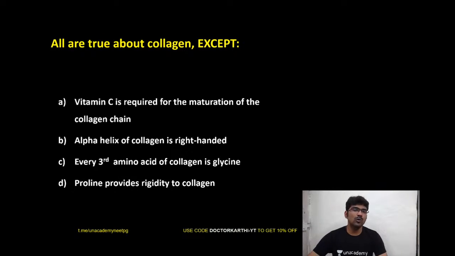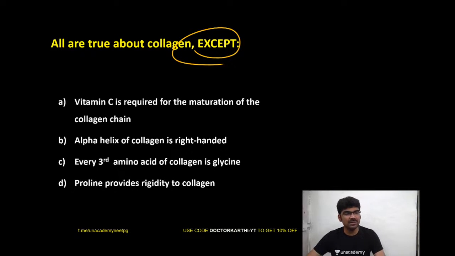So now answer this. All are true about collagen except. So here you will know a lot of facts also. So whenever you have questions like this, you have more knowledge to get. Option A says vitamin C is required for the maturation of collagen chain. Option B says alpha helix of collagen is right-handed. Option C says every third amino acid of collagen is glycine. Option D is saying proline provides rigidity to collagen. Okay, let us see.